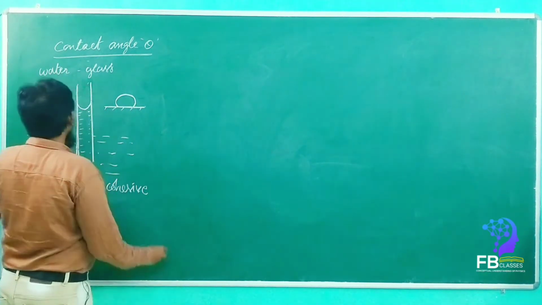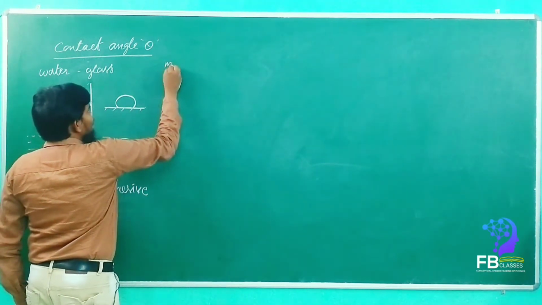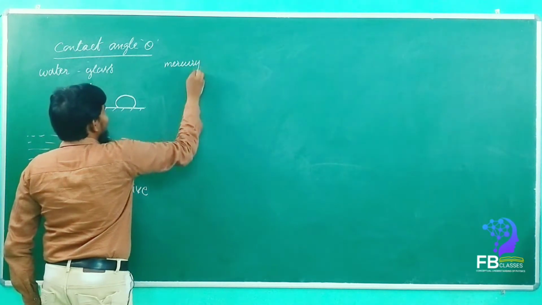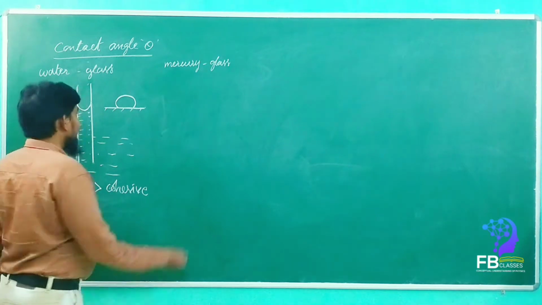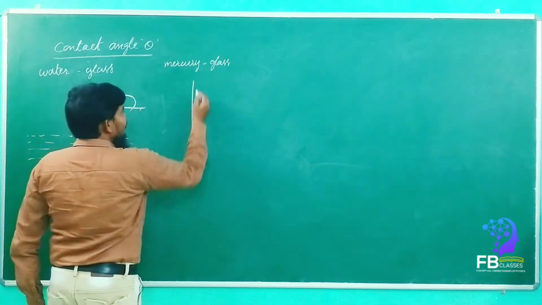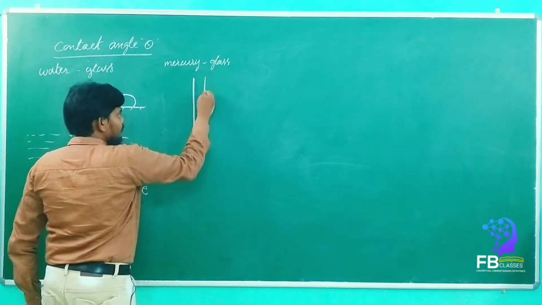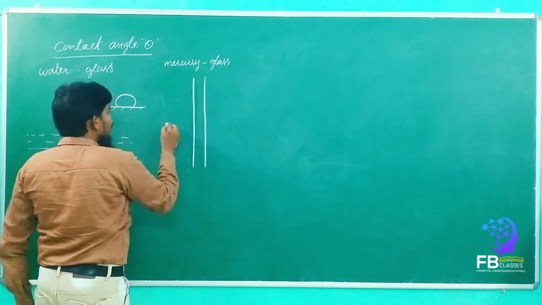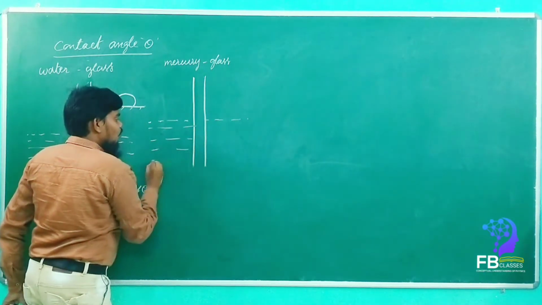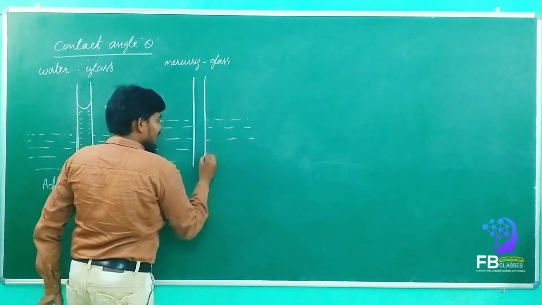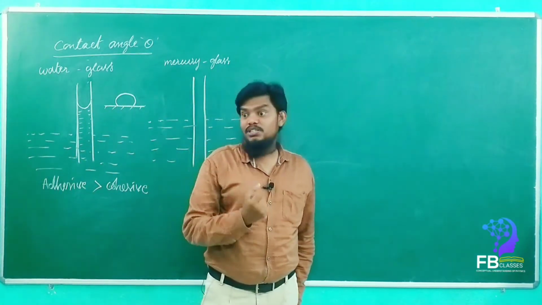Understood? If we are taking the combination of glass and mercury, that means the mercury and glass combination, then what will happen? See here, once we take a glass capillary tube and dip it into the mercury, what will happen? We know very well already, mercury has more cohesive force than water. Yes or no?